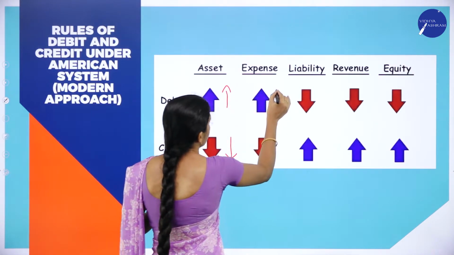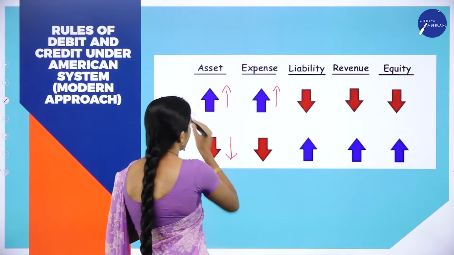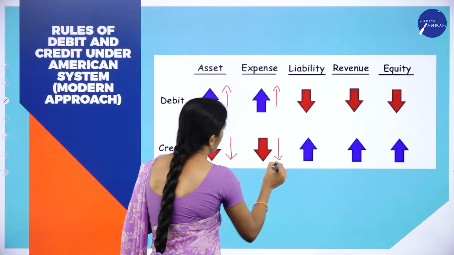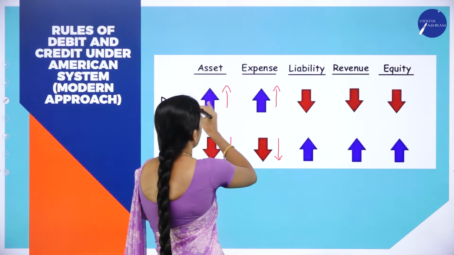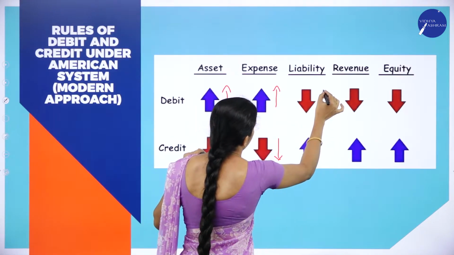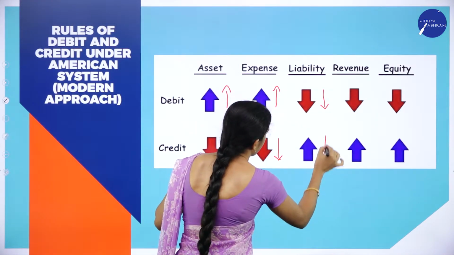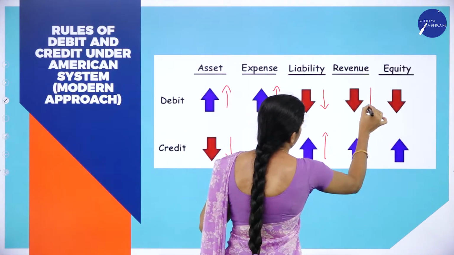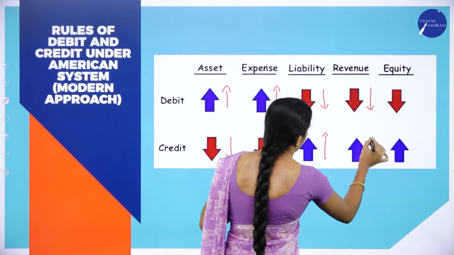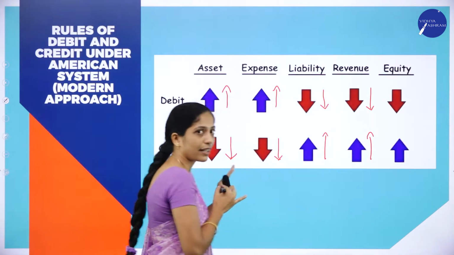Increase in expenses is debited and decrease in expenses is credited. Decrease in liability is debited and increase in liability is credited. Decrease in revenue is debited and increase in revenue is credited.